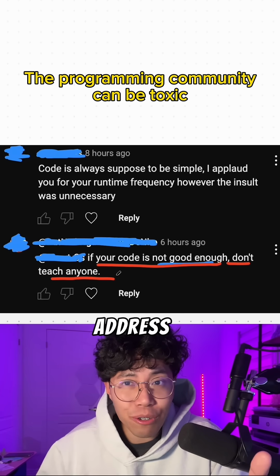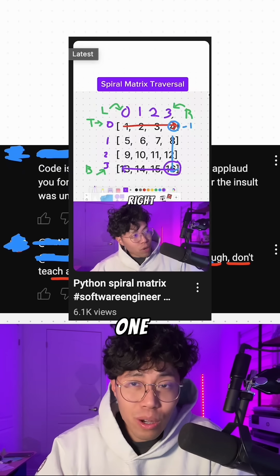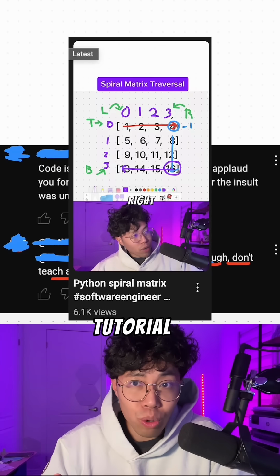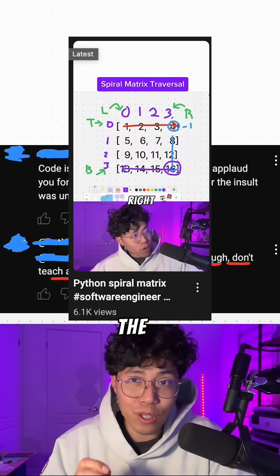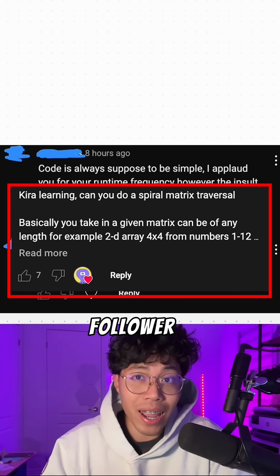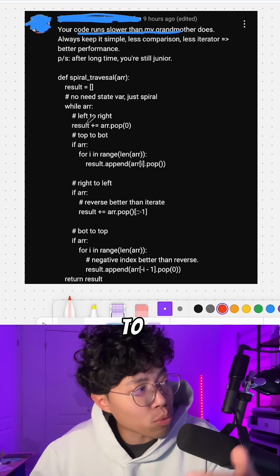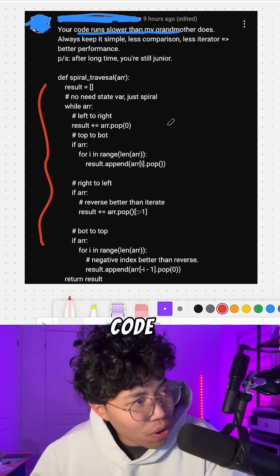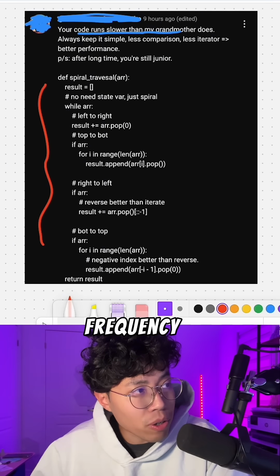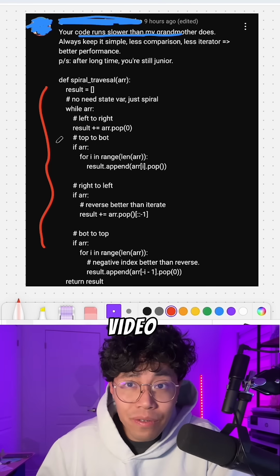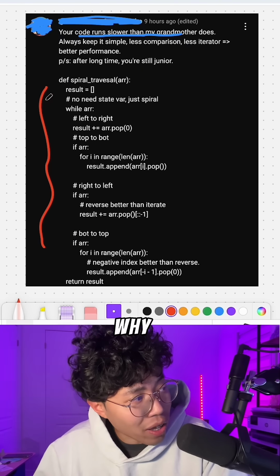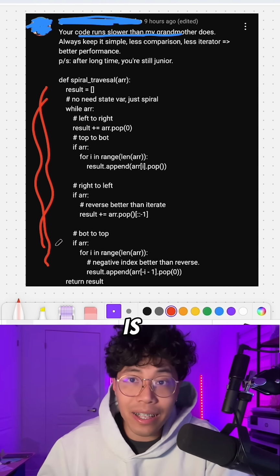I usually don't address comments like these, but I'm addressing this one because I specifically made a tutorial video explaining how to solve the spiral matrix because a follower asked me to. And I don't want my follower to read this comment and see this code and think that the runtime efficiency is better. I'm creating this video to educate you guys on why this code shared right here is not efficient.